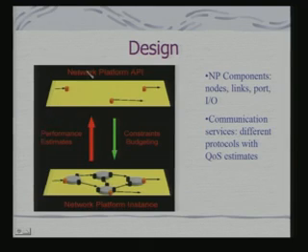So, let us look at a very simple example. If I have a network platform API by which you can make a choice about your network components, nodes, links and ports IO, what you will be doing? You will be deciding upon a configuration and a protocol using the API. Mapping onto that will give you a network platform instance. You do a performance estimate on that network platform instance, see whether your budget constraints are getting satisfied or not.